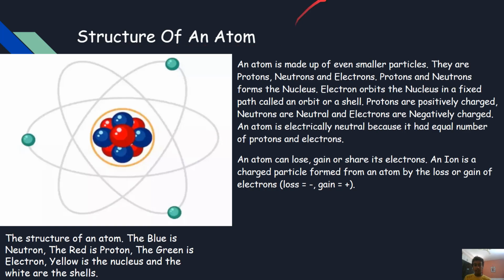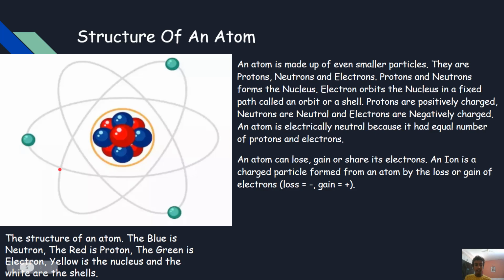Structure of an atom. The image you see on your right is the structure of an atom. As I discussed, an atom is made of even smaller particles known as subatomic particles. They are protons, neutrons, and electrons. The blue color you see over here is a neutron, the red is a proton, and the green is an electron. Protons and neutrons combine together to form a nucleus, the yellow circle you can see over here. Electrons orbit in fixed paths around the nucleus known as shells. Protons are positively charged, neutrons are neutral, and electrons are negatively charged.